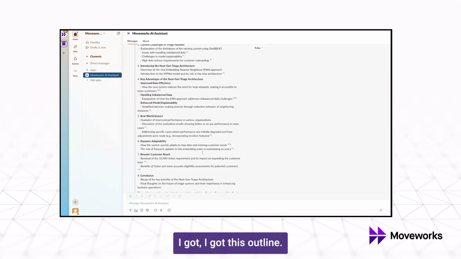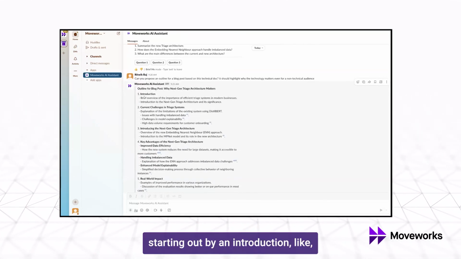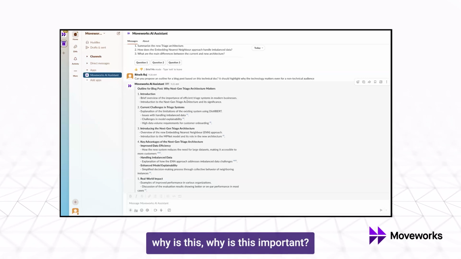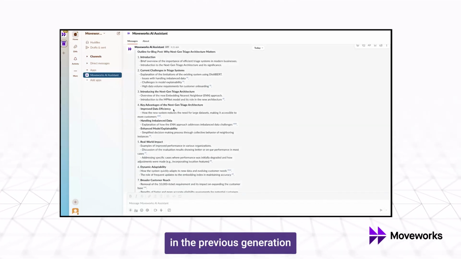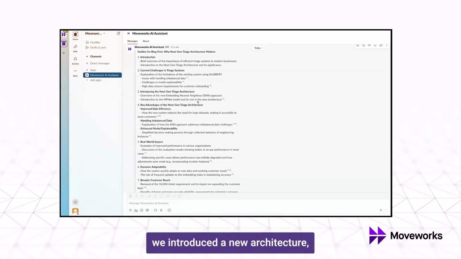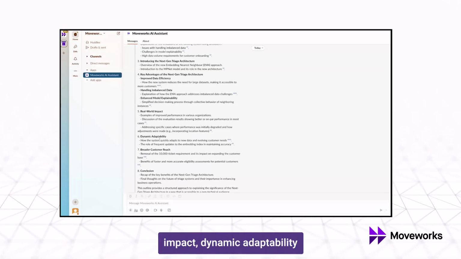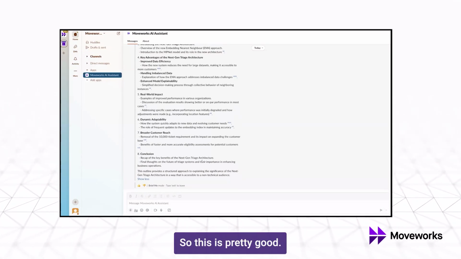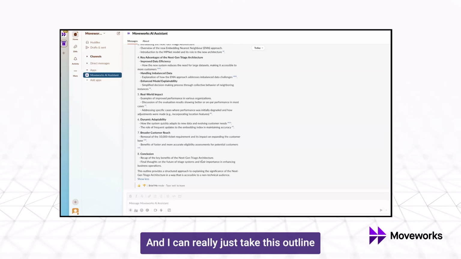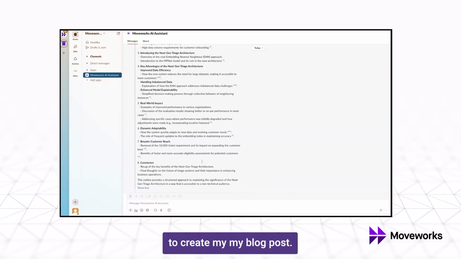Okay, great. I got this outline. So as you can see, starting out by an introduction, like why is this important? What is the current challenge in the previous generation of our triage system? We introduced a new architecture, and then so on, so forth into the real world impact, dynamic adaptability, and broader customer reach, right? So this is pretty good, and I can really just take this outline and feed different things into it to create my blog post.